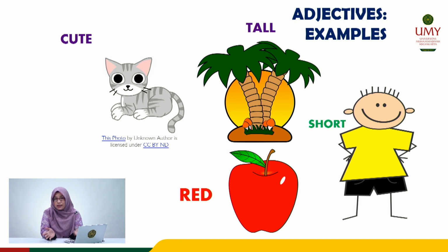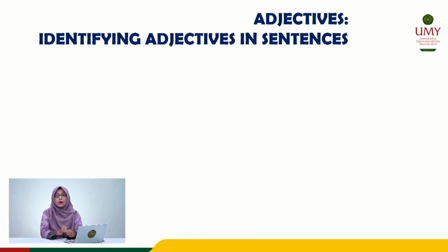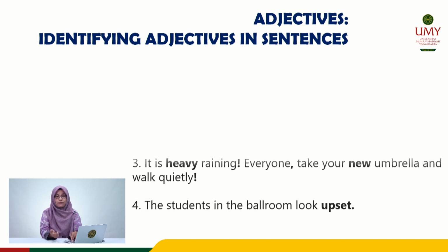So can you guess how many types of adjective there are in sentences? Before we discuss further, we are going to identify the adjectives in sentences. And you can guess while I am reading the examples, which one is the adjective here.